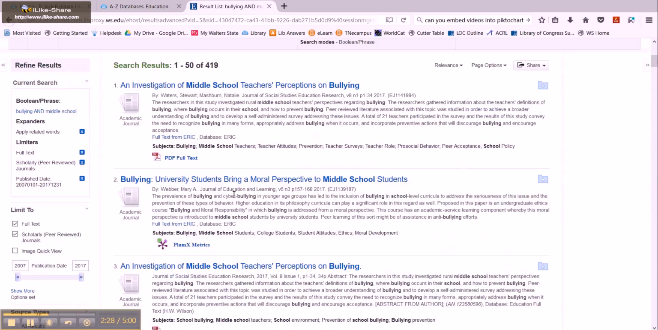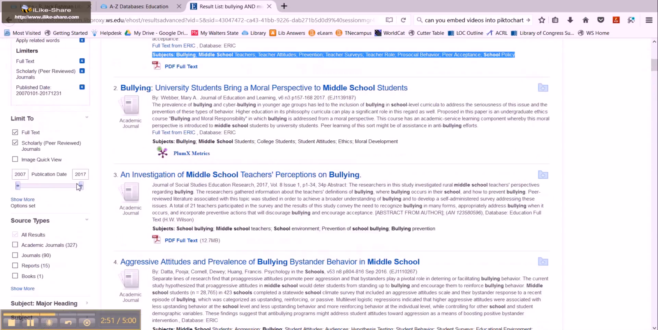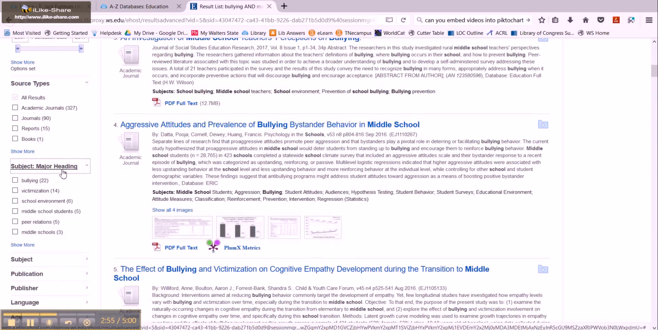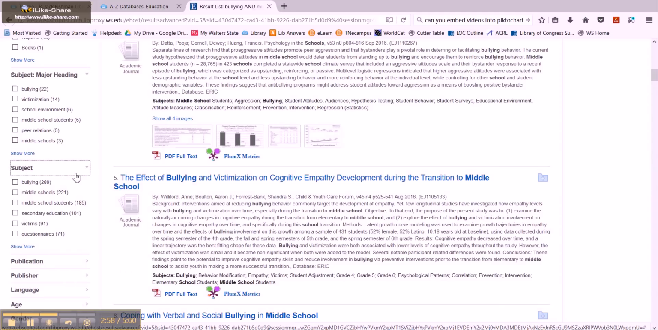Another great feature of this database is underneath every abstract here, there are subjects listed. And so these are some keywords and terms that are in the database as tagged concepts. And so this could give us other ideas for words to search and for ways to go. We can also scroll down and expand on the major heading link and also this subject link as well. And so we could get some ideas for other ways to approach this topic.